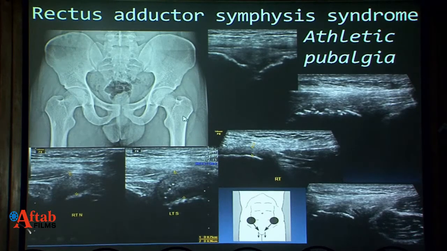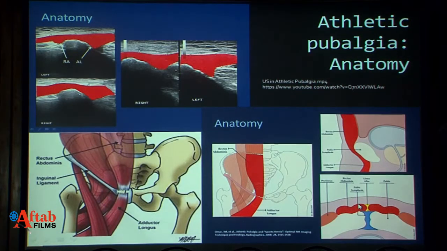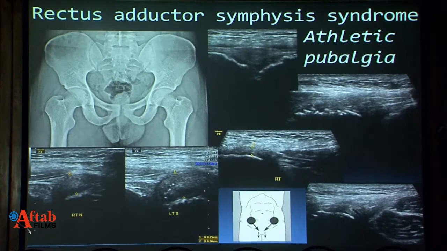This patient was an aspirant to join the police force, and he had a similar complaint for months. We can see that this is the symphysis pubis. There is a cortical irregularity, and this is the tendon of the rectus muscle on either side, and we can see that there is thickening and there is calcification on both sides. There is a partial tear here. This is athlete's pubalgia, also called rectus adductor symphysis syndrome.